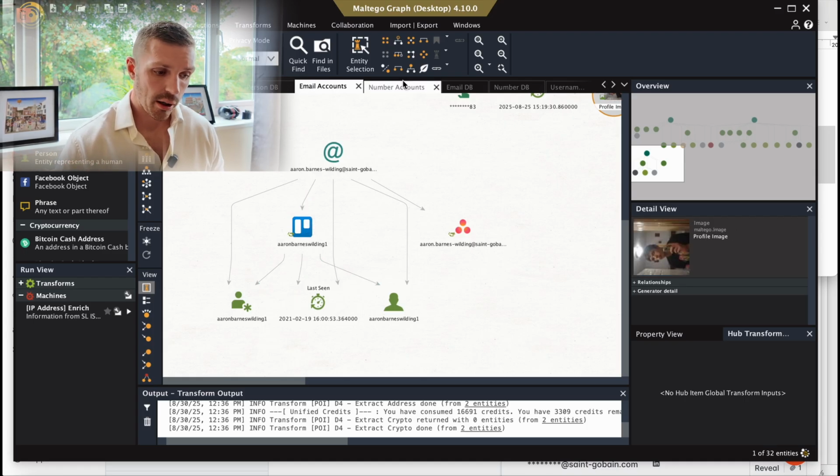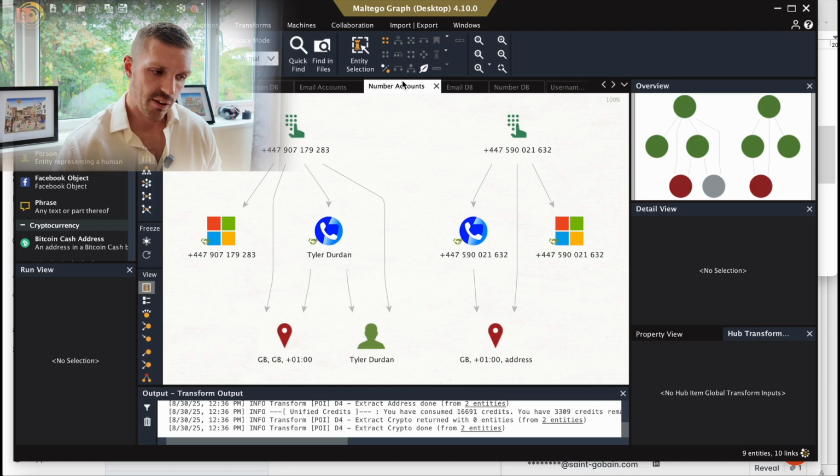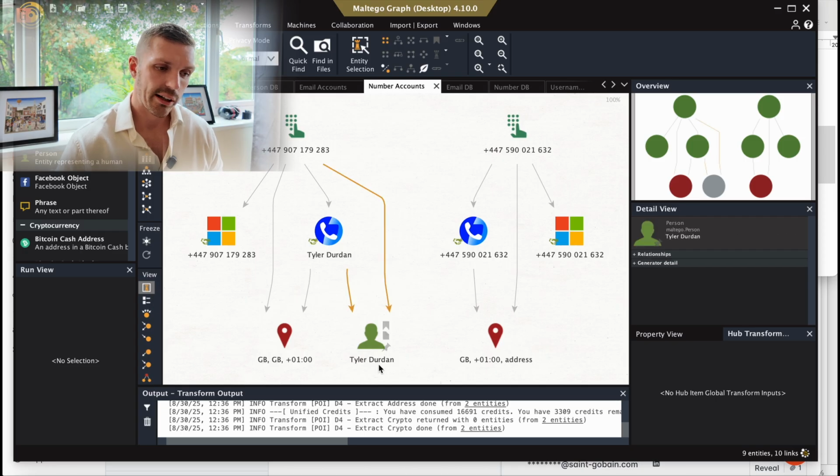Then we want to do the same with the mobile numbers. These are old mobile numbers, so fairly uneventful. We can see I embarrassingly called myself Tyler Durden after I watched Fight Club for the first time.